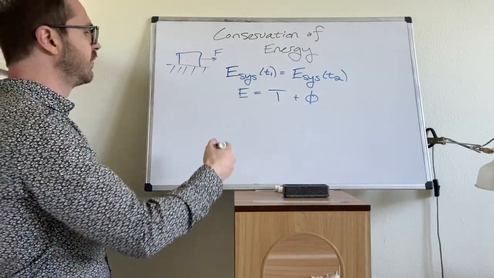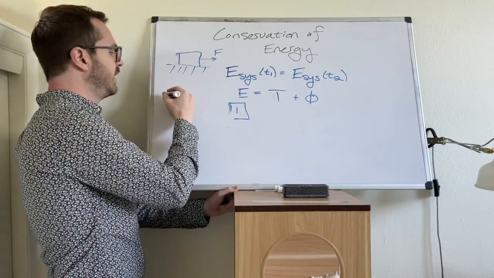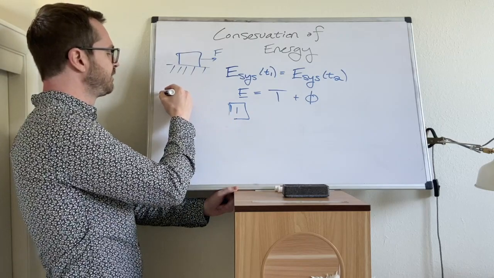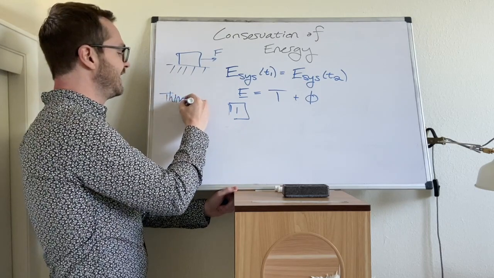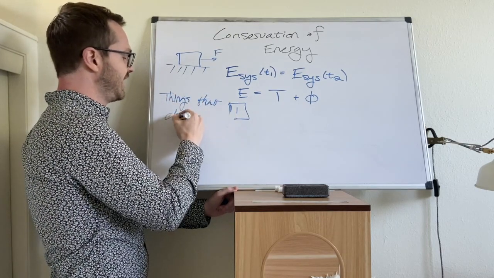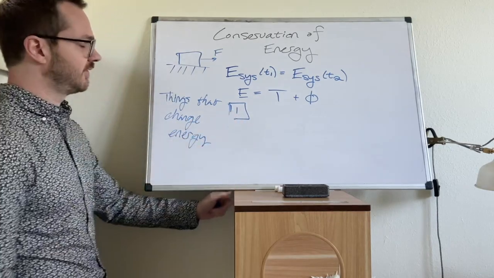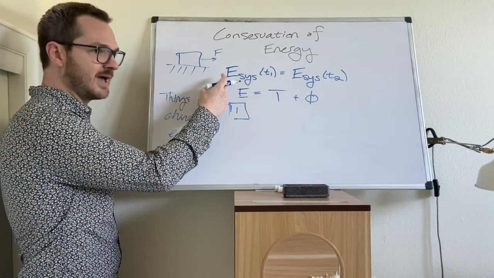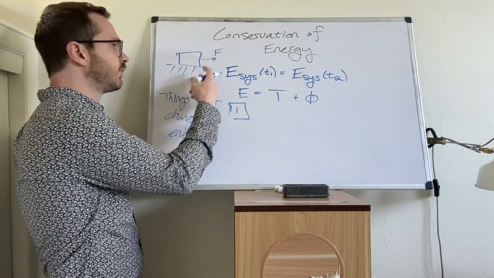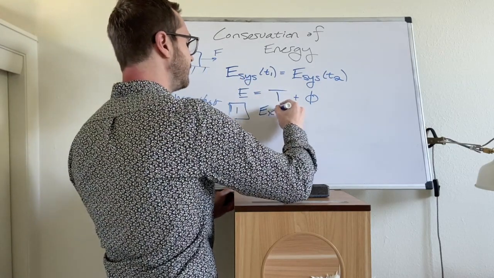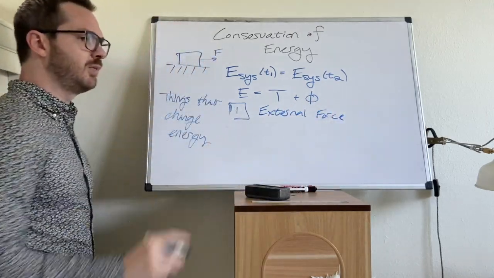So I'm going to characterize this case as number 1, and what I'm about to list are things that change energy, things that would make it so you can't use this law. Number 1, some condition like this where you have an external force. That would be one case.